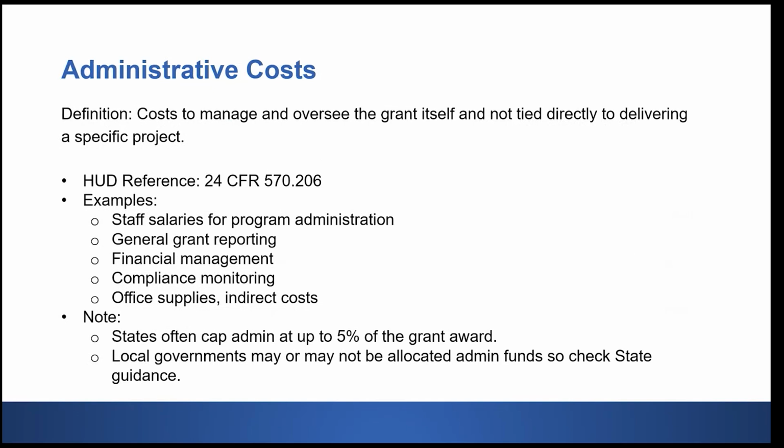Administrative costs are those general management and oversight expenses that keep the program running but are not tied to one specific project. These include things like staff salaries for program administrators, office supplies, record keeping, reporting, and monitoring. HUD caps administrative costs at a certain percentage of the grant, so these funds need to be carefully tracked and justified. The key is that these costs cover compliance and accountability at the program level, not direct delivery of services.